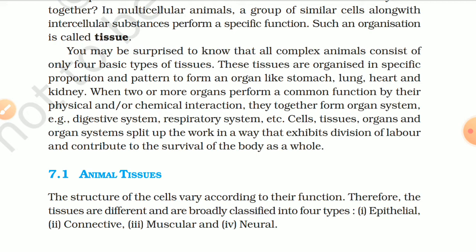an organ like stomach, heart, lungs, and kidney. When two or more organs perform a common function by their physical and/or chemical interaction, they together form an organ system. Example: digestive system, respiratory system, etc. Cells, tissues, organs, and organ systems split up the work in a way that exhibits division of labor and contributes to the survival of the body as a whole.